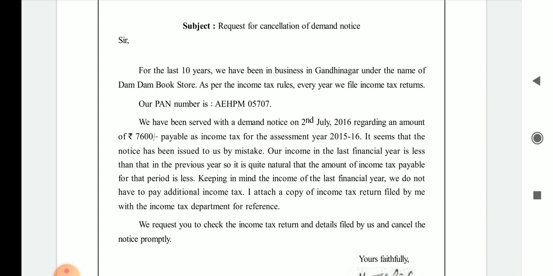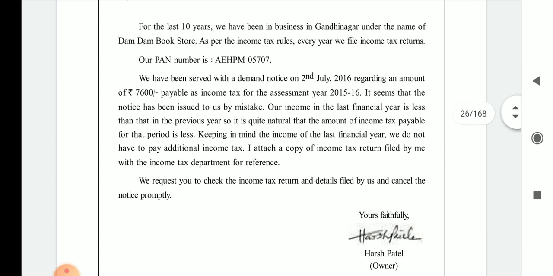It seems that the notice has been issued to us by mistake. Here, the owner of the Dum Dum bookstore mentions that they feel the notice served to the Dum Dum bookstore is by mistake.